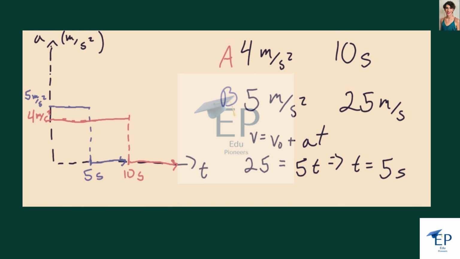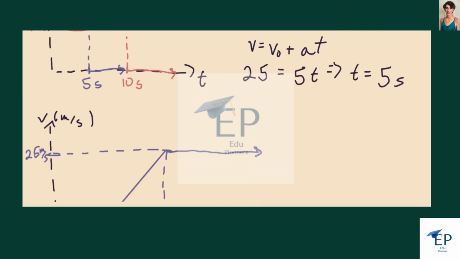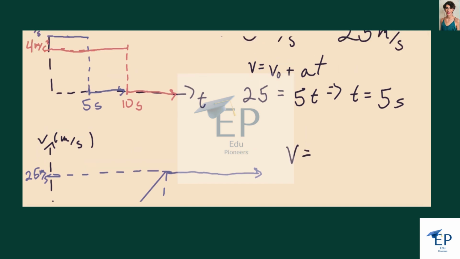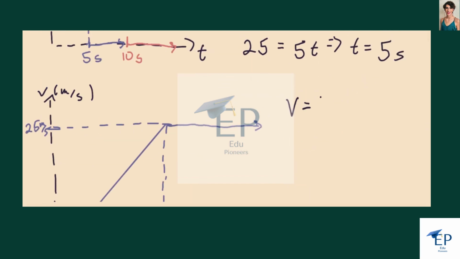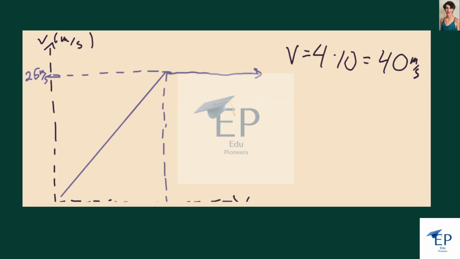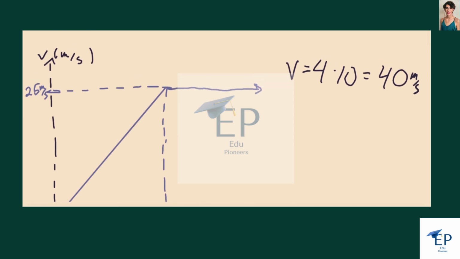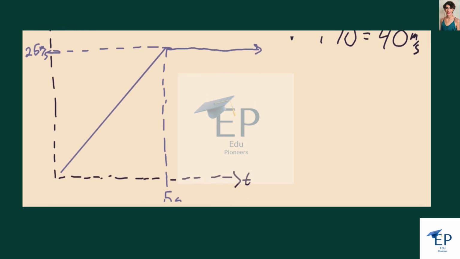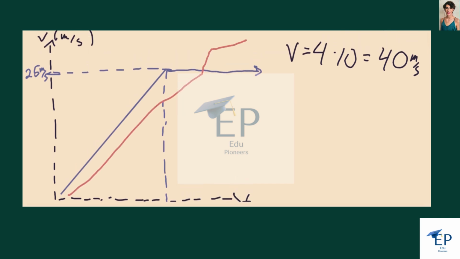And for A, why don't we go ahead and find the final velocity using this equation. So we know the acceleration and the time, the initial velocity is 0. So like we did last time, v equals at, which is just 4 times 10, which is 40 meters per second. So A is going to have a more shallow, or a less steep line than B because the acceleration is lower. So it's going to look something like that if we can draw a straight line.